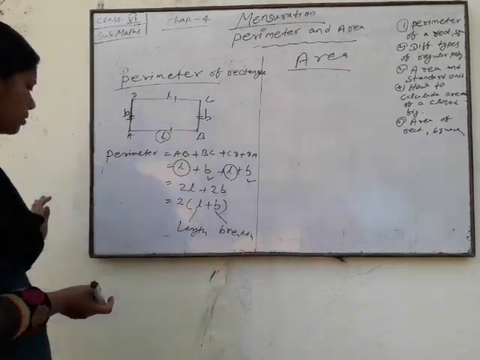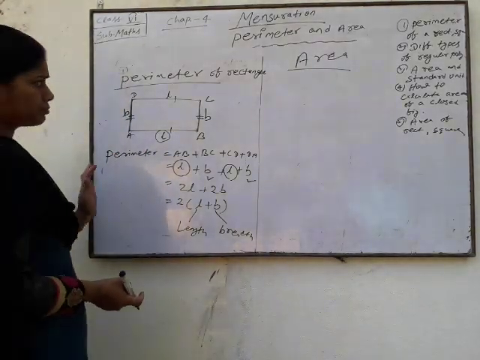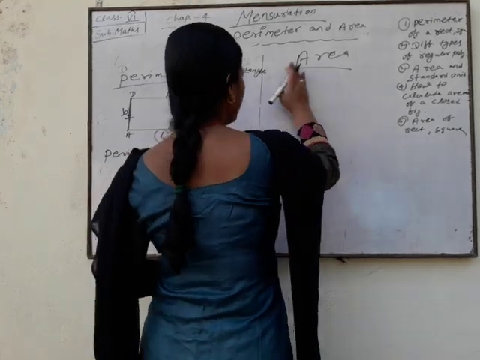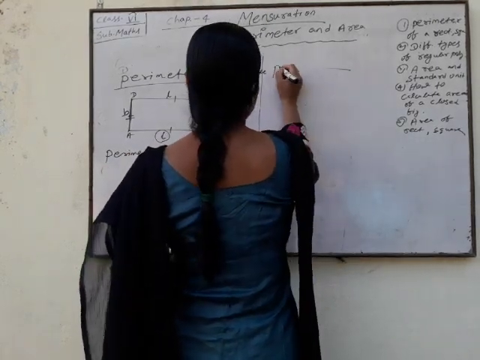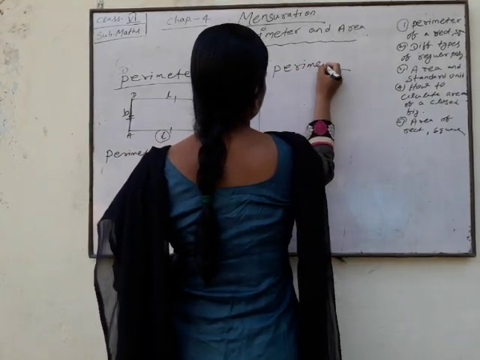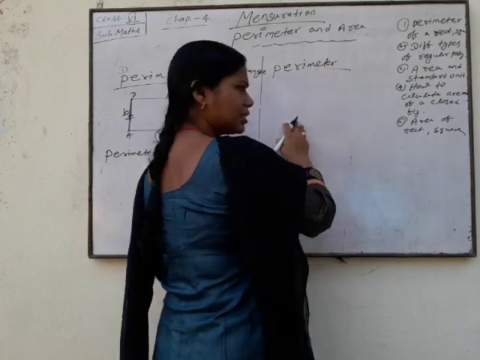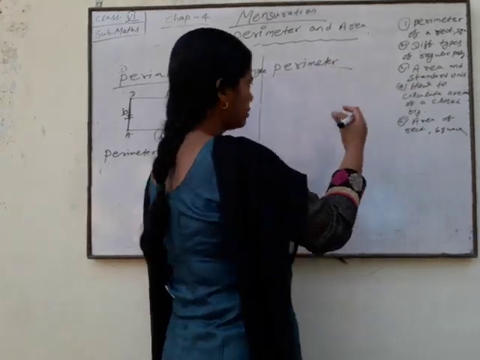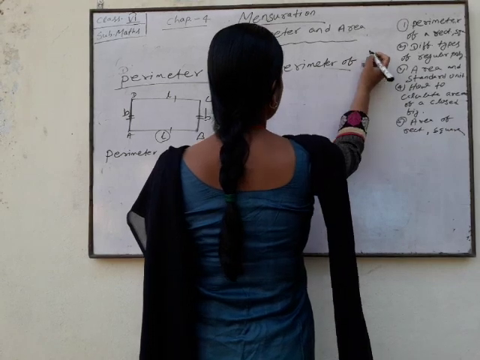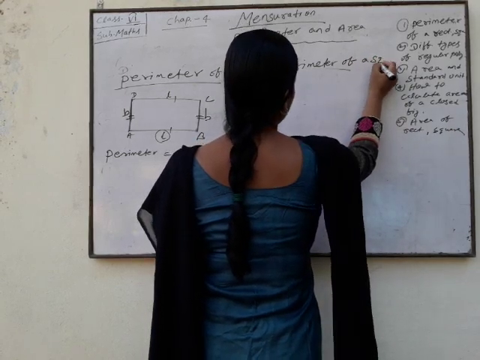And now the same as your perimeter of, first we will discuss the perimeter and then after that the area. Perimeter of a square.